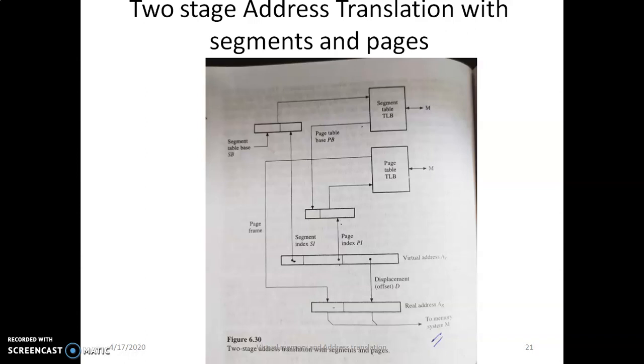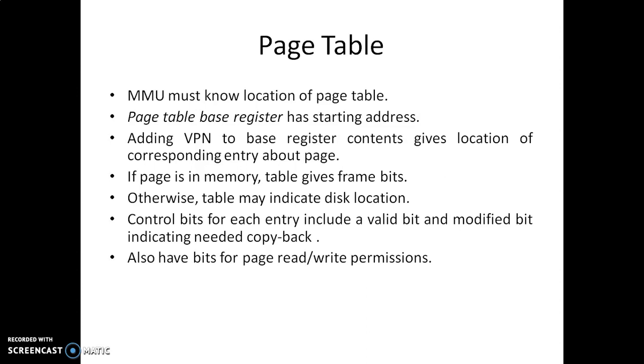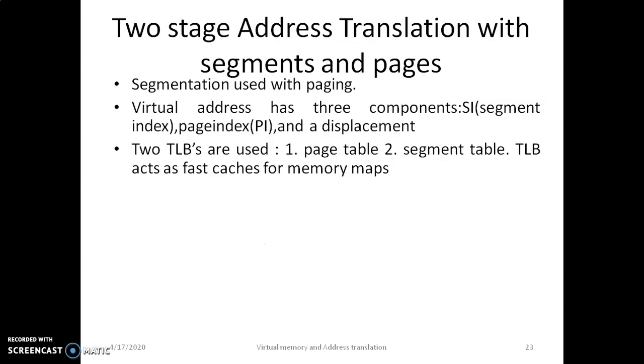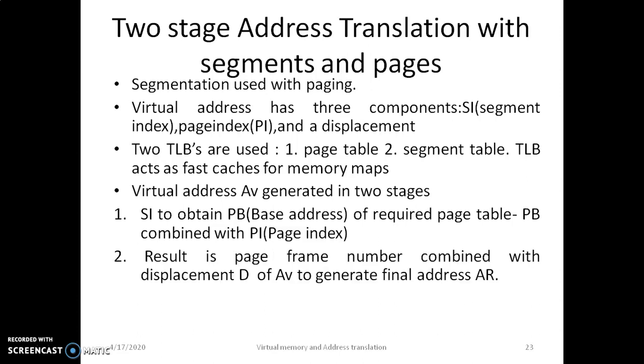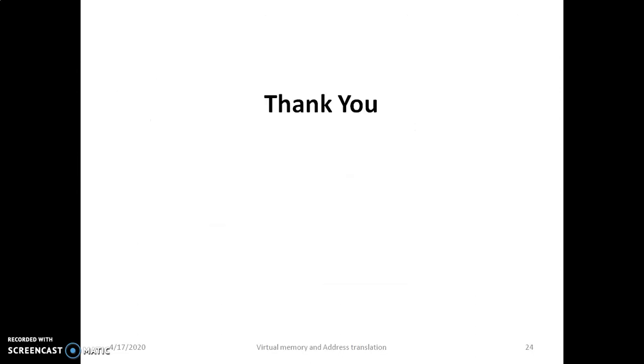It consists of the following stages. Segmentation is used with paging. The virtual address has three components: segment index SI, page index PI, and displacement D. Two TLBs are used, one for the page table and one for the segment table. The TLB accesses the fast caches for the memory maps. The real address AR is generated in two stages. First, SI is used to obtain PB, the base address of the required page table, and PB is combined with PI, the page index. Second, the result, the page number, is combined with the displacement D of AV in order to generate the final address AR.